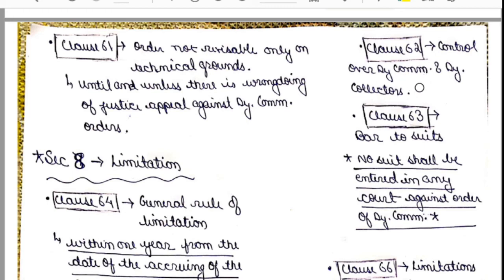That is, over the deputy commissioner, the control will be of the commissioner, and over deputy collectors, the control will be of the deputy commissioner. Got it? Deputy commissioner is basically the collector. Okay. Now, clause number 63, it talks about bar to suits.